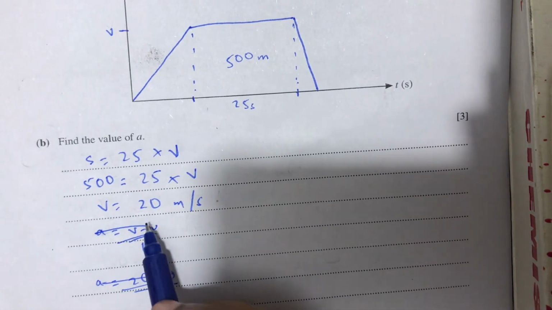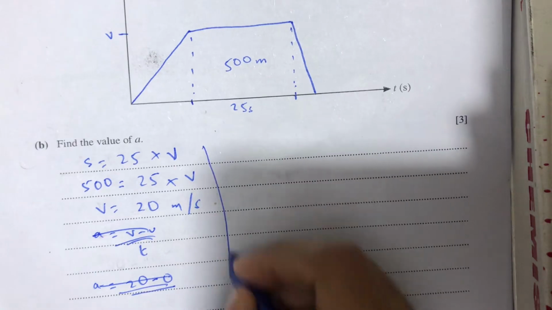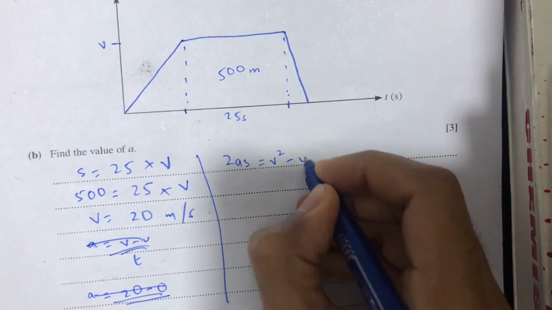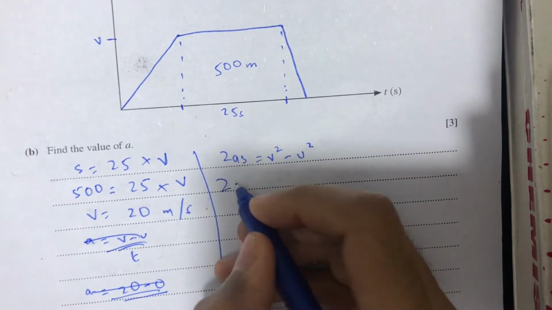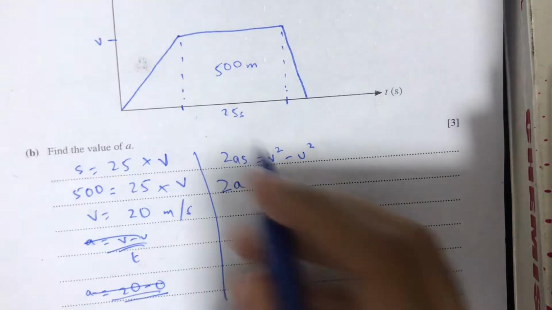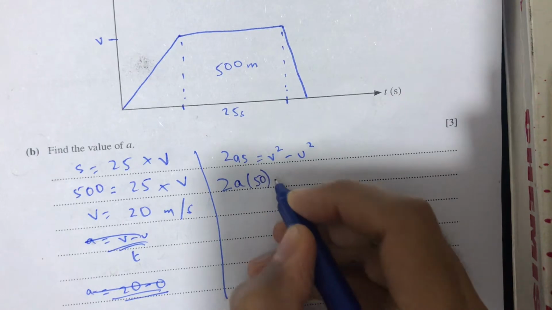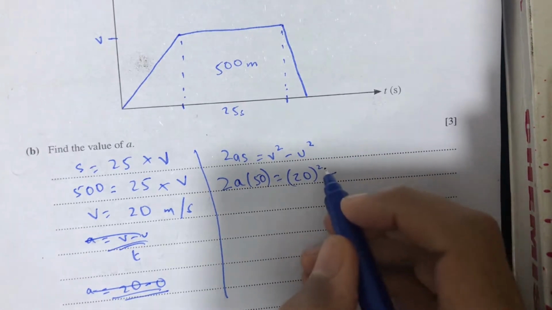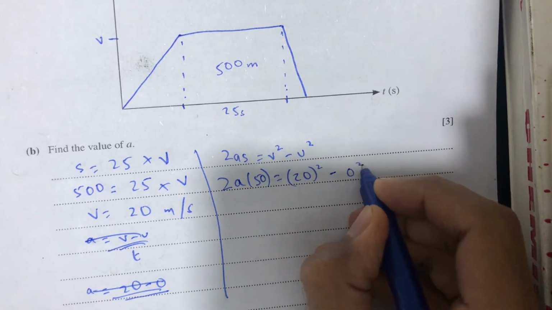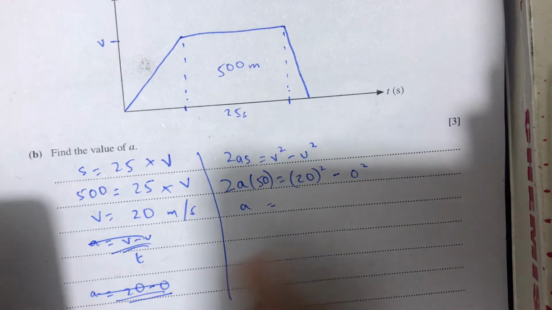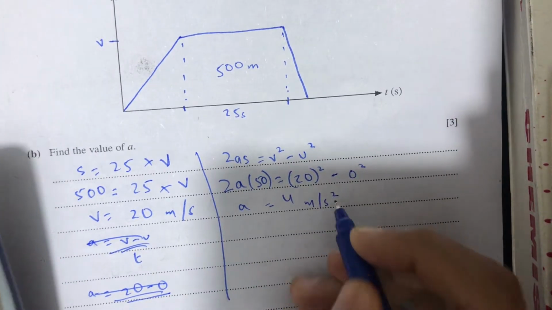Okay. So as we have calculated the velocity, we can now easily apply the kinematics equation 2as is equal to v square minus u square. So we have to calculate a. We will write a as a, and we know the distance is 50 meters, so we will write 50 in place of s, and we have calculated v is 20, so 20 square minus u will be 0, as it is traveling from rest. So acceleration will be 20 square over 50 into 2, which is 4 meters per second square.